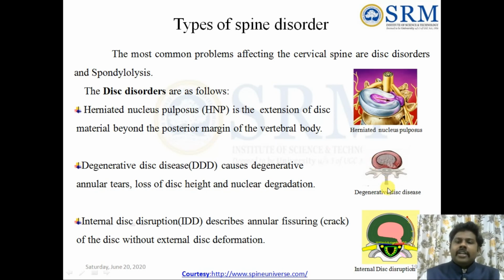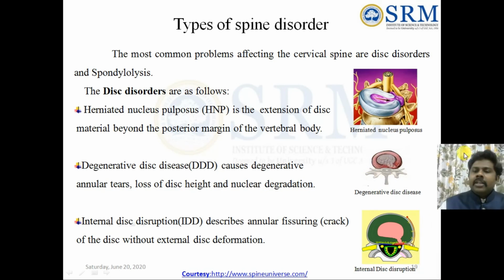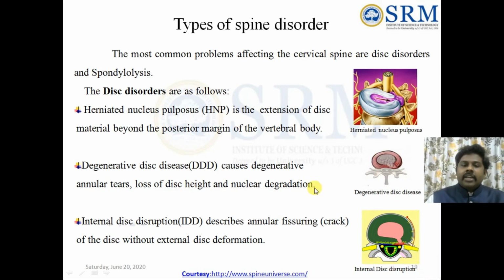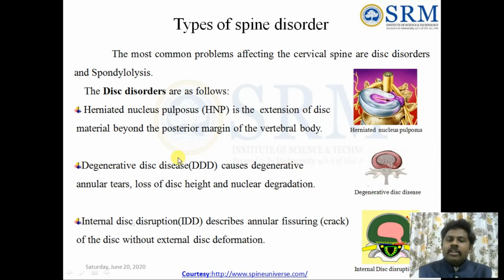And after that, the next one is called disc degeneration. This is caused due to annulus tears and the loss of height. Suppose in between the two vertebrae the height is different, then it can be affected. That is the second one. Next, the third one is the rupture. Suppose this annulus fibrosus, which is outside, goes for a crack, it can be broken, and because of that this fluid may come out. These three are the major types of spine disorders.